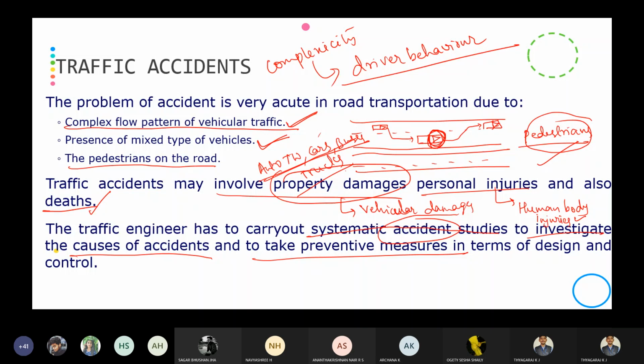So the main agenda for the traffic engineer is to carry out systematic studies to investigate why the accident has occurred, how it has occurred, and what measures we can provide to reduce the accidents. Those can be done by the traffic engineer. So the traffic engineer has to carry out systematic accident studies to investigate the causes and preventive measures for the reduction in accidents. Okay, is it clear?